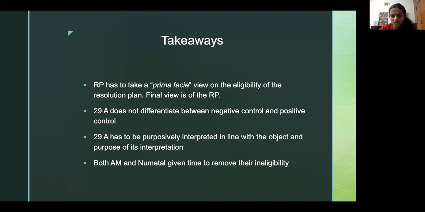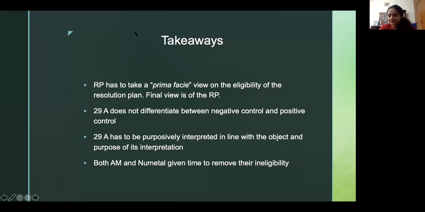I understand the question. Your question is, if a promoter is also barred from a settlement plan, then what's the point? Why will anybody want to acquire? But I'm here to tell you that people wish to acquire companies even through settlement plans who are not promoters, but who don't want to go through the rigors of the code. That's your answer.